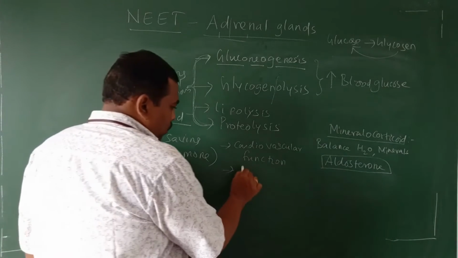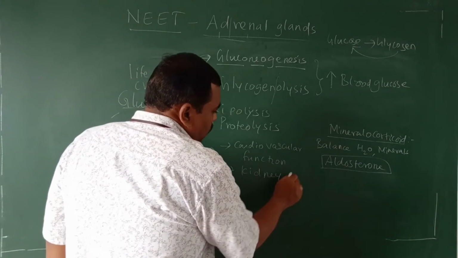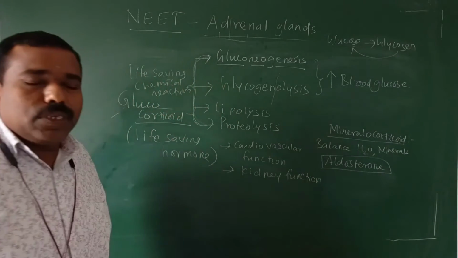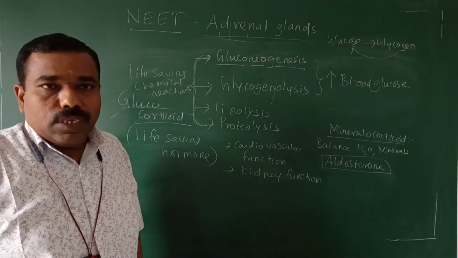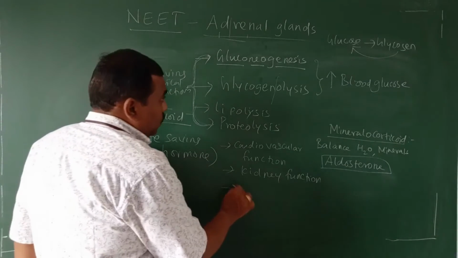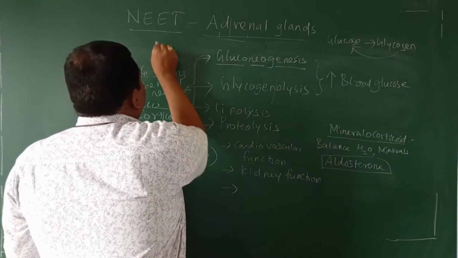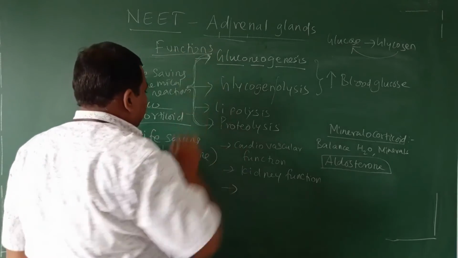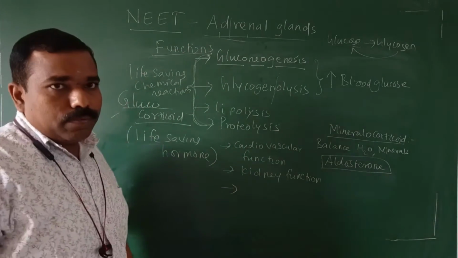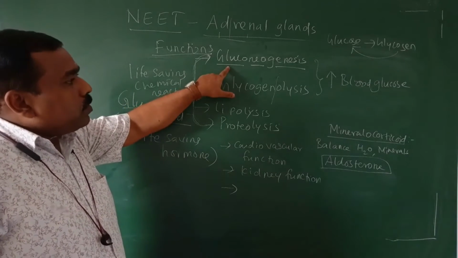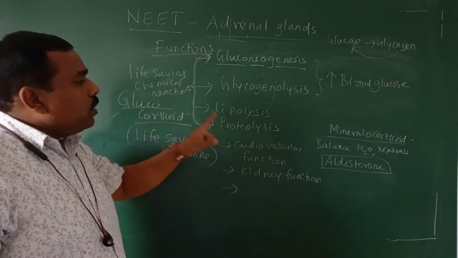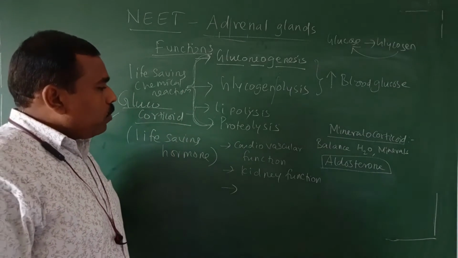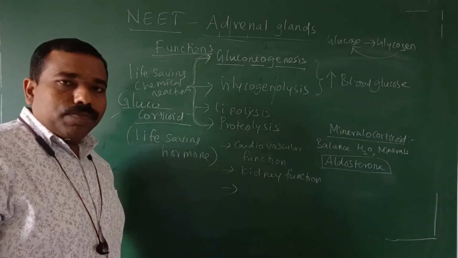It maintains the kidney function. It is responsible for kidney function. Now we are discussing the important functions of glucocorticoid. Gluconeogenesis, first function. Glycogenolysis, lipolysis, proteolysis. It is responsible for cardiovascular function, kidney function.